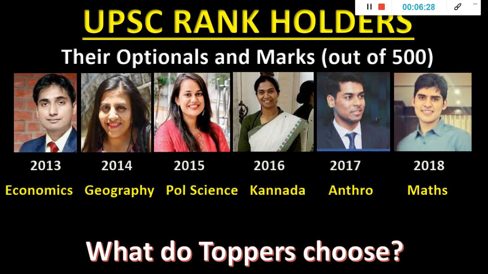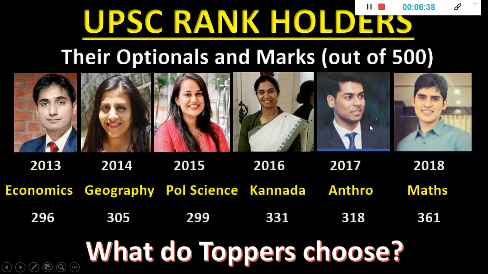So don't worry. Now about the marks: the optional has 2 papers. You would have seen already in my first video, I've shown you the syllabus and all. It is 500 marks, which is also one important point. These students have scored these many marks. If you see the marks range, it's close to 300 out of 500, which is close to 60%. 60% is considered a top mark in your optional paper.